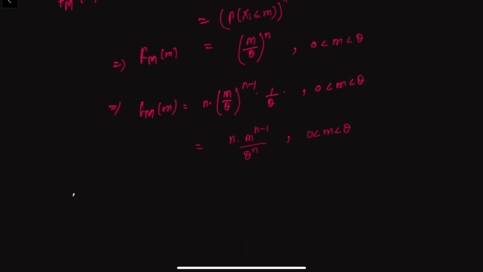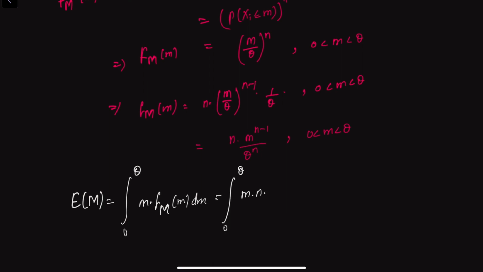Now the expectation of M would be the integral from 0 to theta of m into fM of m dm, which is the integral from 0 to theta of m into n into m to the power n minus 1 by theta to the power n dm.